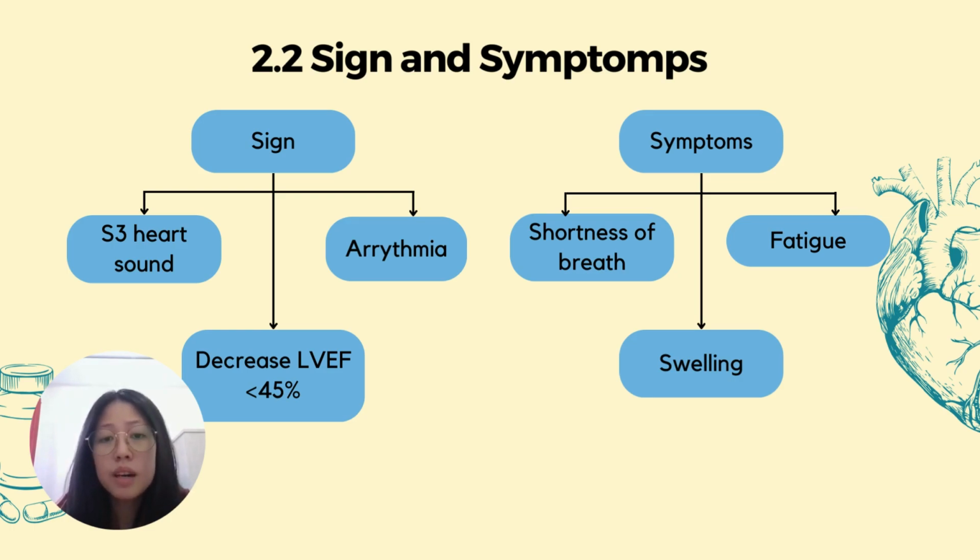Next is symptoms. Symptoms are subjective findings reported by the patients. In patients with cardiomyopathy, the heart cannot regulate the circulation effectively, causing symptoms of heart failure, such as shortness of breath, which occurs because of the pulmonary edema caused by the weakened heart muscle. The second one is swelling. The fluid buildup described previously can happen not only in the lungs, but also systemically. When this happens, there will be peripheral swelling or edema.